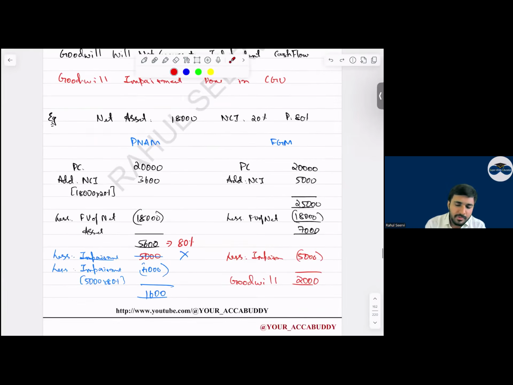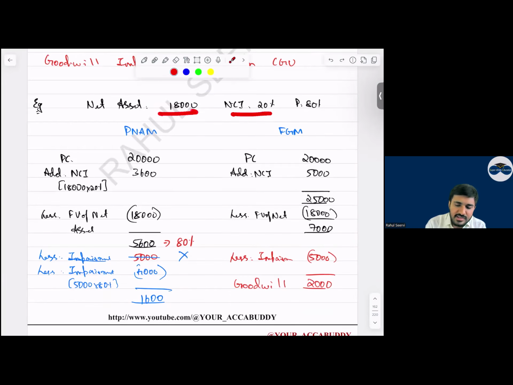CGU. Now see everyone. The net asset is this, NCI is this, and parent is this. So in the proportionate net asset method and the full goodwill method, we calculate the goodwill. That is 20,000, 3,600 minus 18,000, we get this. Then here it is 20,000, NCI is 5,000. Here we get the goodwill as what?